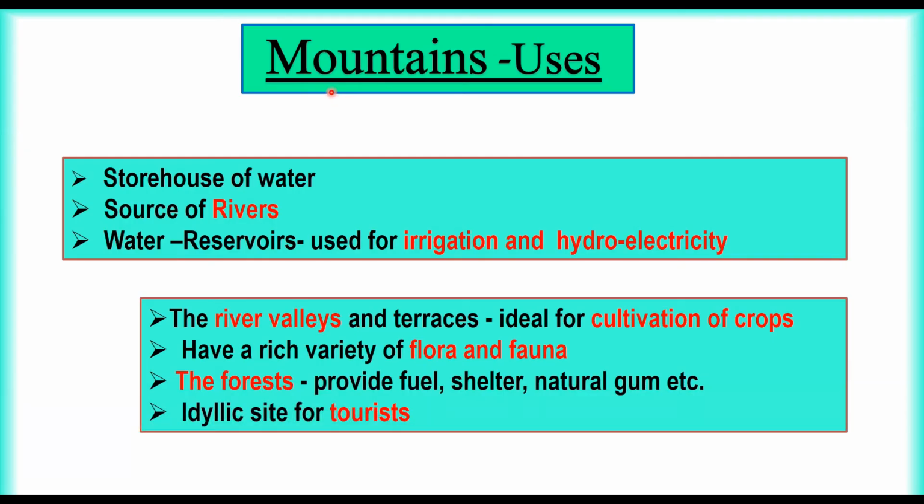How does a mountain benefit us? Mountains are a storehouse of water. Many rivers have their source in the glaciers in the mountains. The water is used by people and is used for irrigation and hydroelectricity too. The river valleys and terraces are ideal for cultivation.